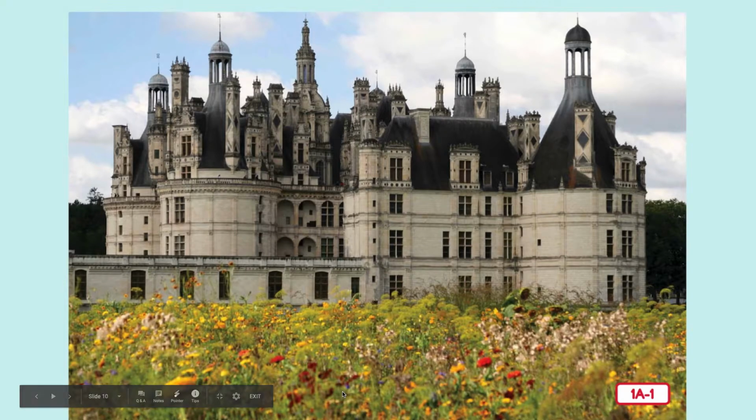Look at this fancy building. Now, what do you think a building like this could be used for? Can you believe that this was actually someone's house? Well, it's not just any house, it's a palace. This palace used to belong to a queen of France. Now, what do you think it's like inside? It must be nice if it were built for a queen. In fact, this palace has 440 rooms inside.